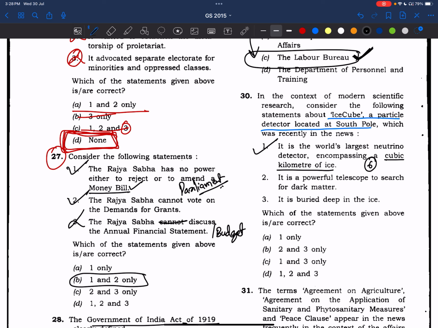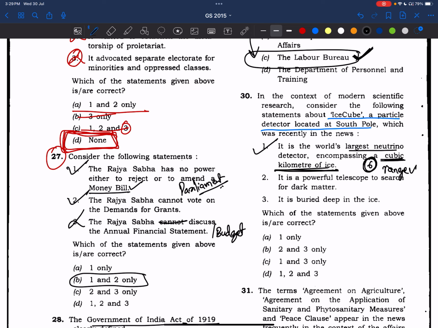So usually we should not apply the tricks first. We should look at the statement on its face value only. What is the general meaning of it? See here, it's telling largest neutrino laboratory and a cubic kilometer. If you really know that it is a cubic kilometer, the largest, you'll mark this statement as right. If you don't know, please don't attempt this type of questions. Plus, don't apply this type of logic that UPSC gives numbers wrong and a range as correct. Sometimes it may be wrong, sometimes it may be correct. First go with the knowledge.